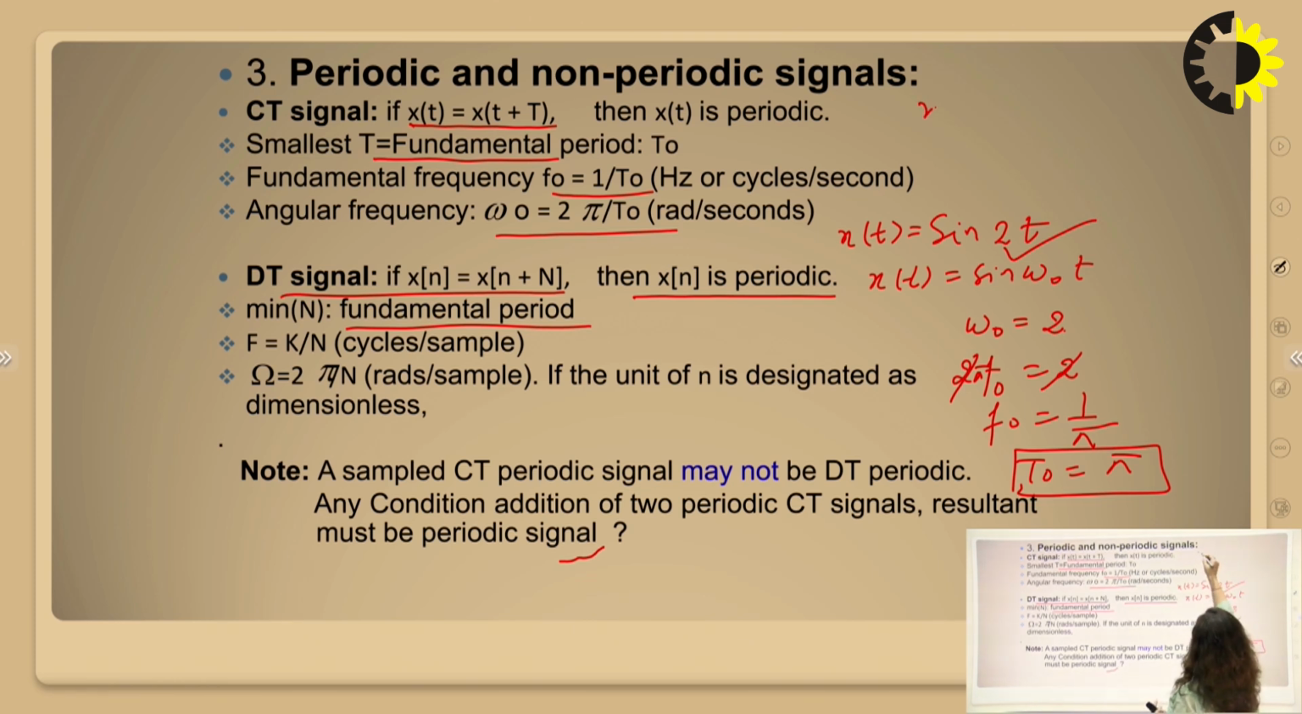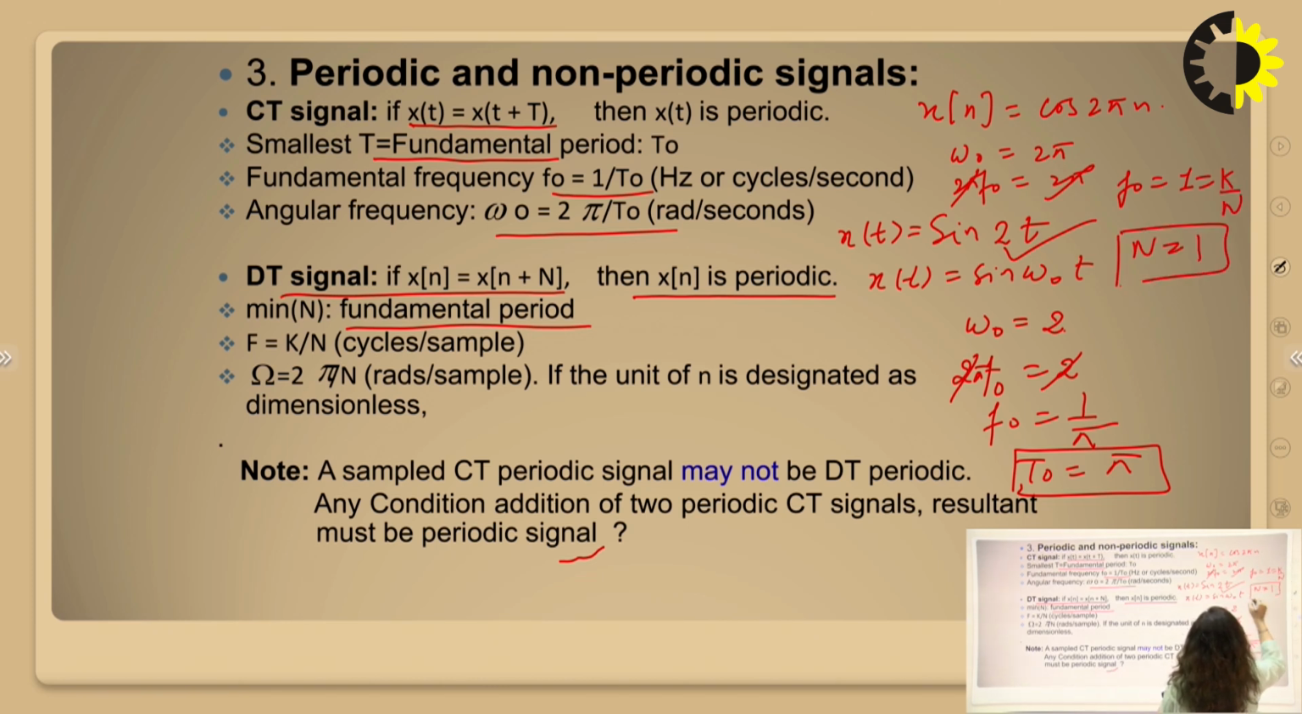For example, if x(n) is given as cos 2 pi n, we have omega naught equivalent to 2 pi, or 2 pi f naught is equivalent to 2 pi. So f naught is equivalent to 1, or we can compare this f naught with k by N. So here N is equivalent to 1. So this signal has a fundamental period of N equivalent to 1.